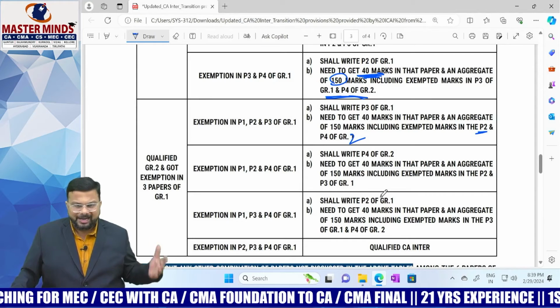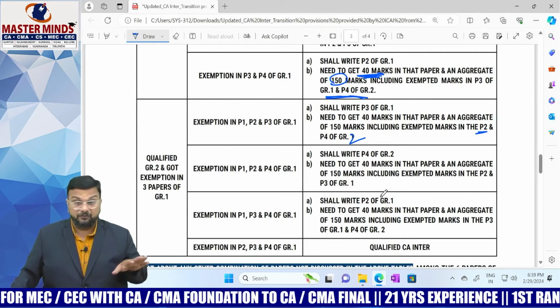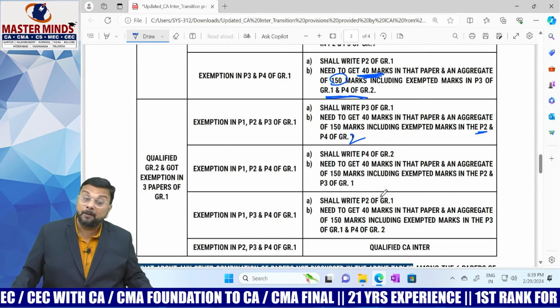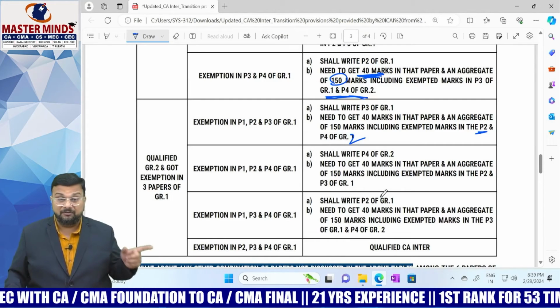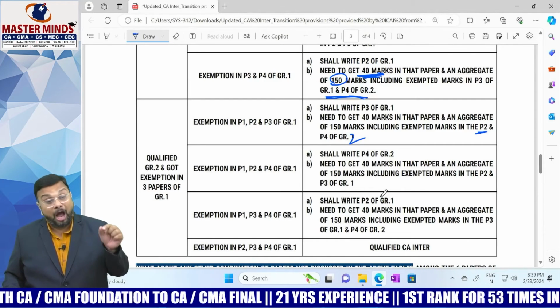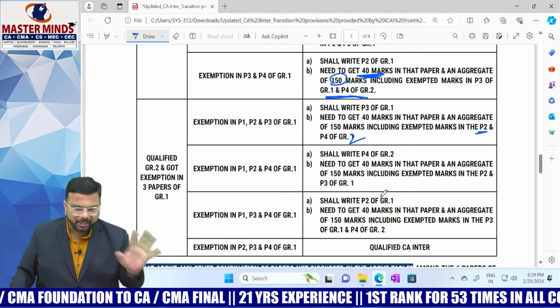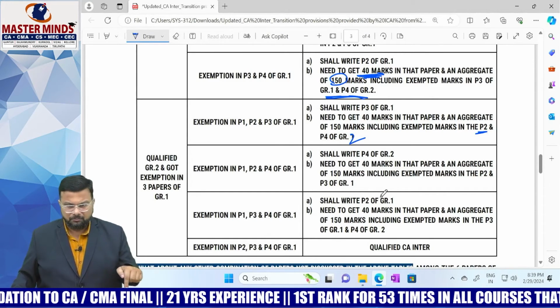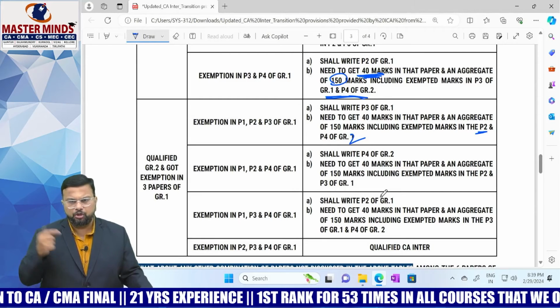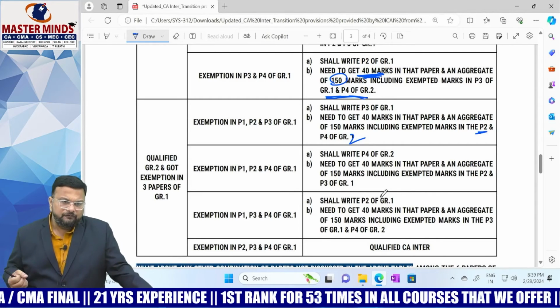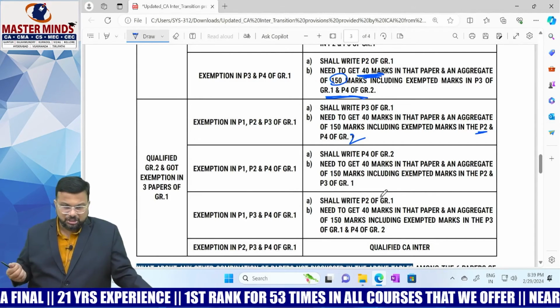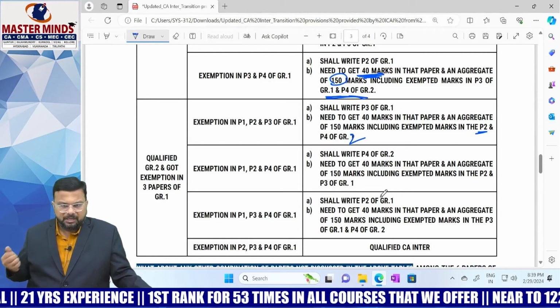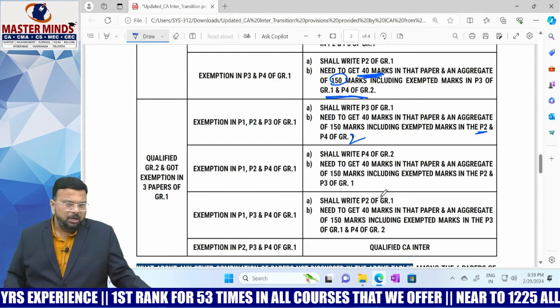Qualified group 2 and got exemption in P1, P3 and P4. Obviously you need to write P2 in group 1, that means corporate and other law. You need to get 40 marks, and not only that, you need to get an aggregate of 150 marks also. For calculating aggregate, we will take not only P2, that is corporate and other law in the new scheme, the exam that you have written. Along with that, we will take 2 more papers, that is P3 of group 1, nothing but taxation, right? And P4 of group 2, nothing but cost and management accounting.